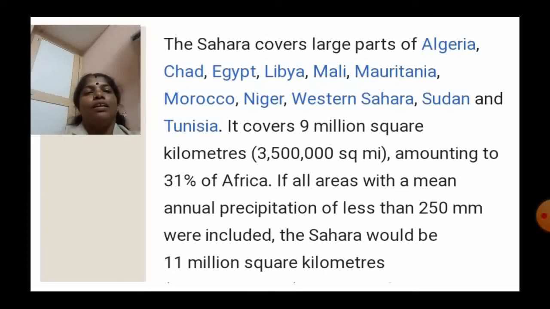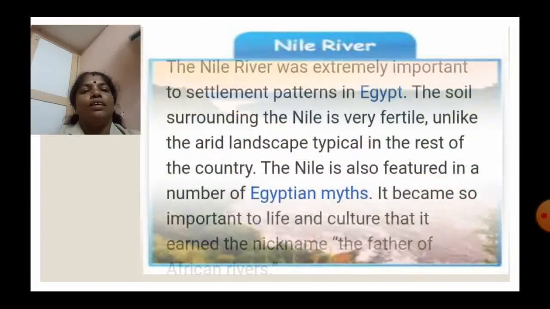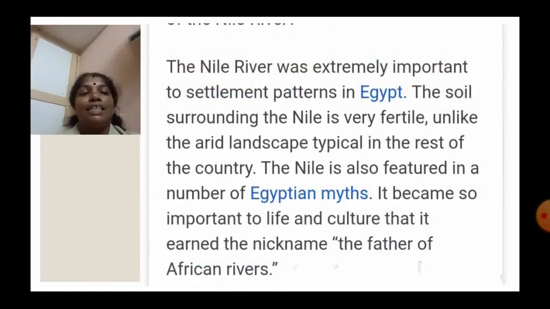Next we are going to see the Nile River, which is located in Africa. The Nile River was extremely important to settlement patterns in Egypt.